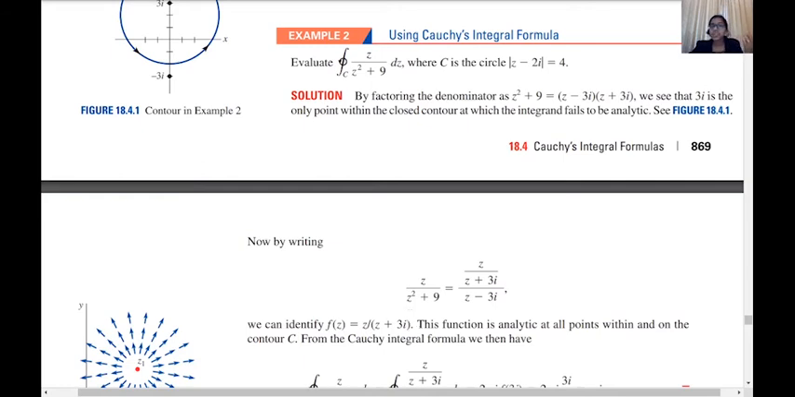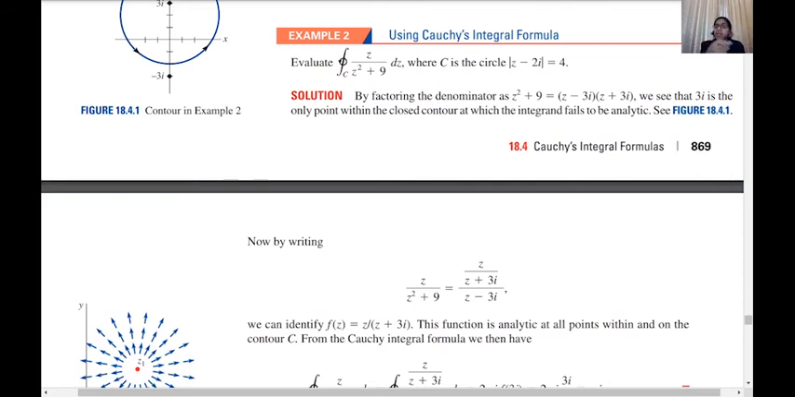The previous example was a direct one, right? We could easily see what f(z) was. Here, depending on the contour, we can see that in some cases both the points will be there. In that case we have to do partial fractions, separate it, form two integrals and evaluate them.